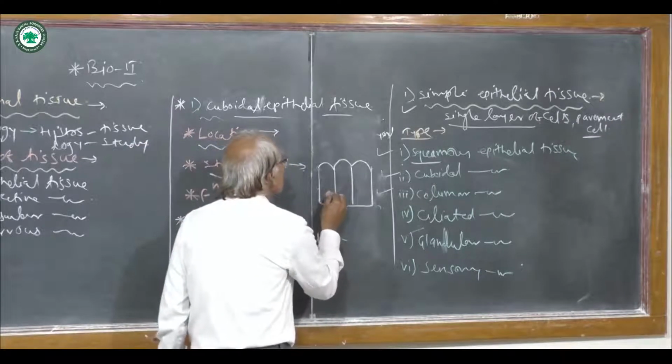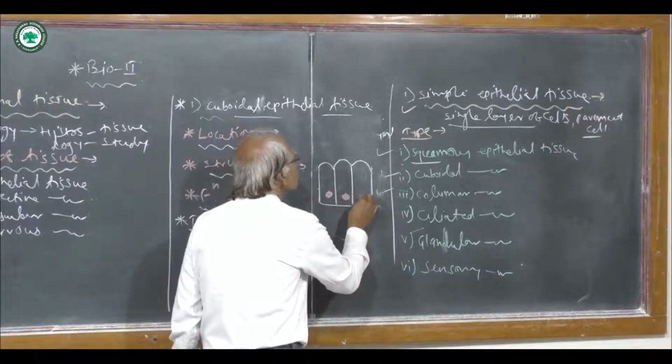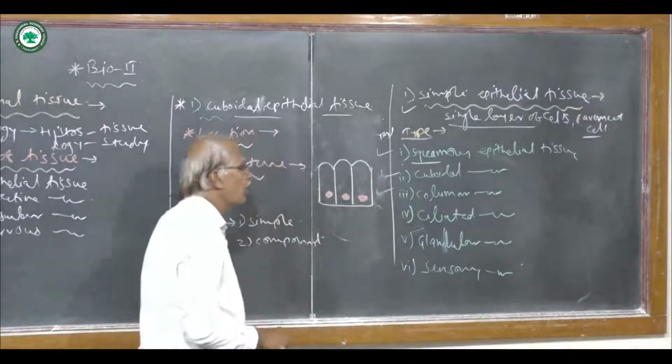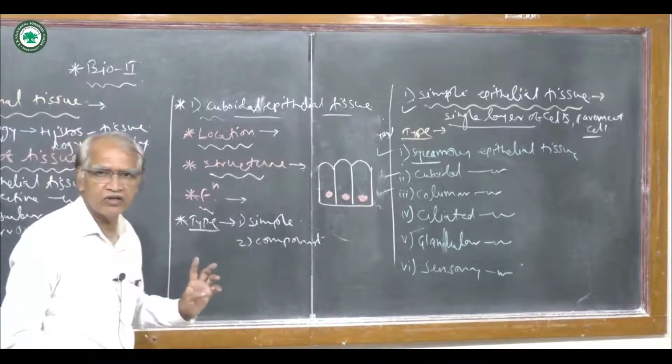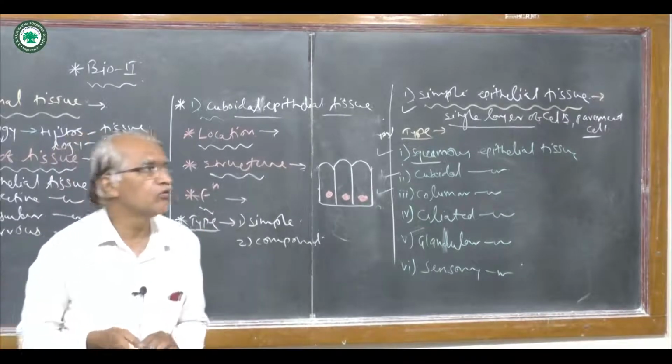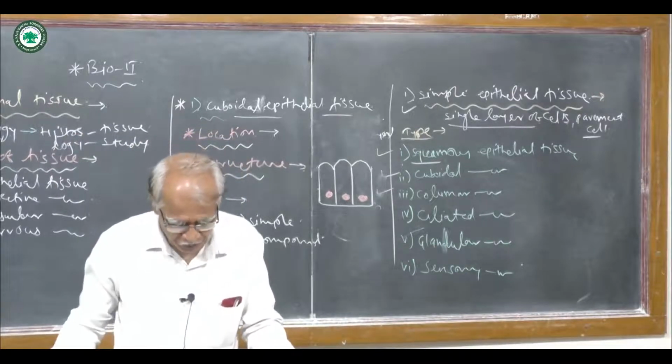Each cell has a large nucleus which is situated towards the base, and the other end is free. So these are the columnar epithelial cells. They are just like a column of a building, so the name indicates that they are columnar epithelial tissue.